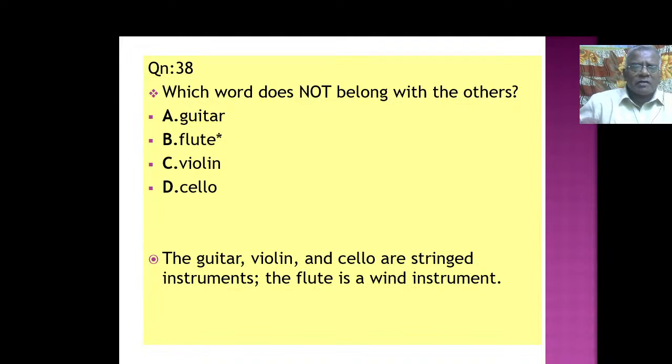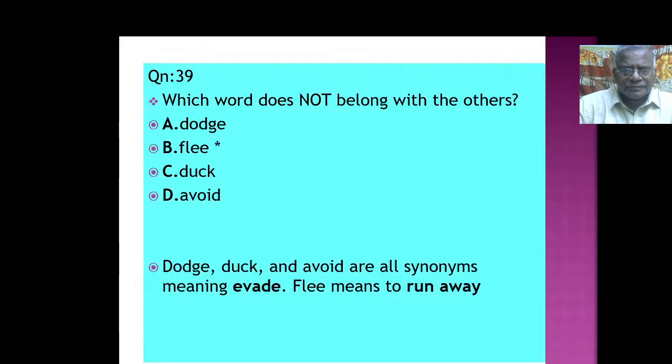So in that way, the flute will not belong with the other words.